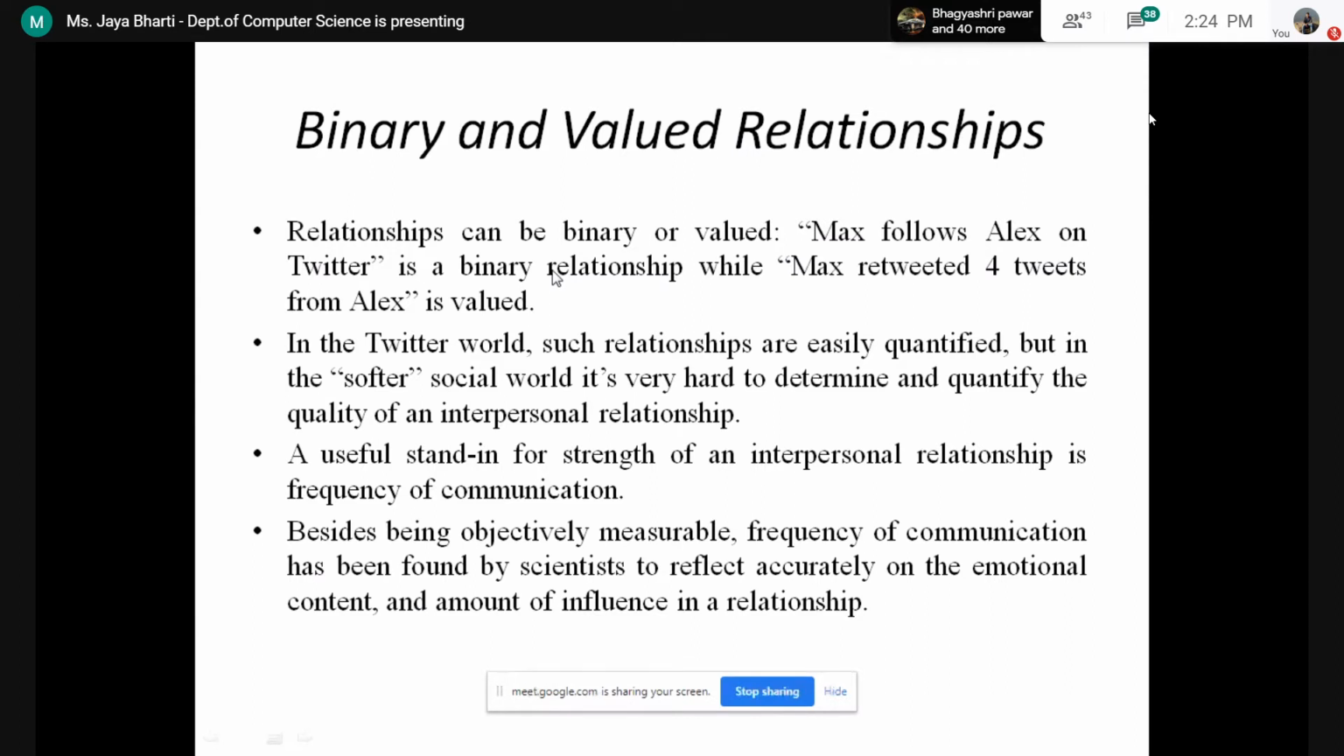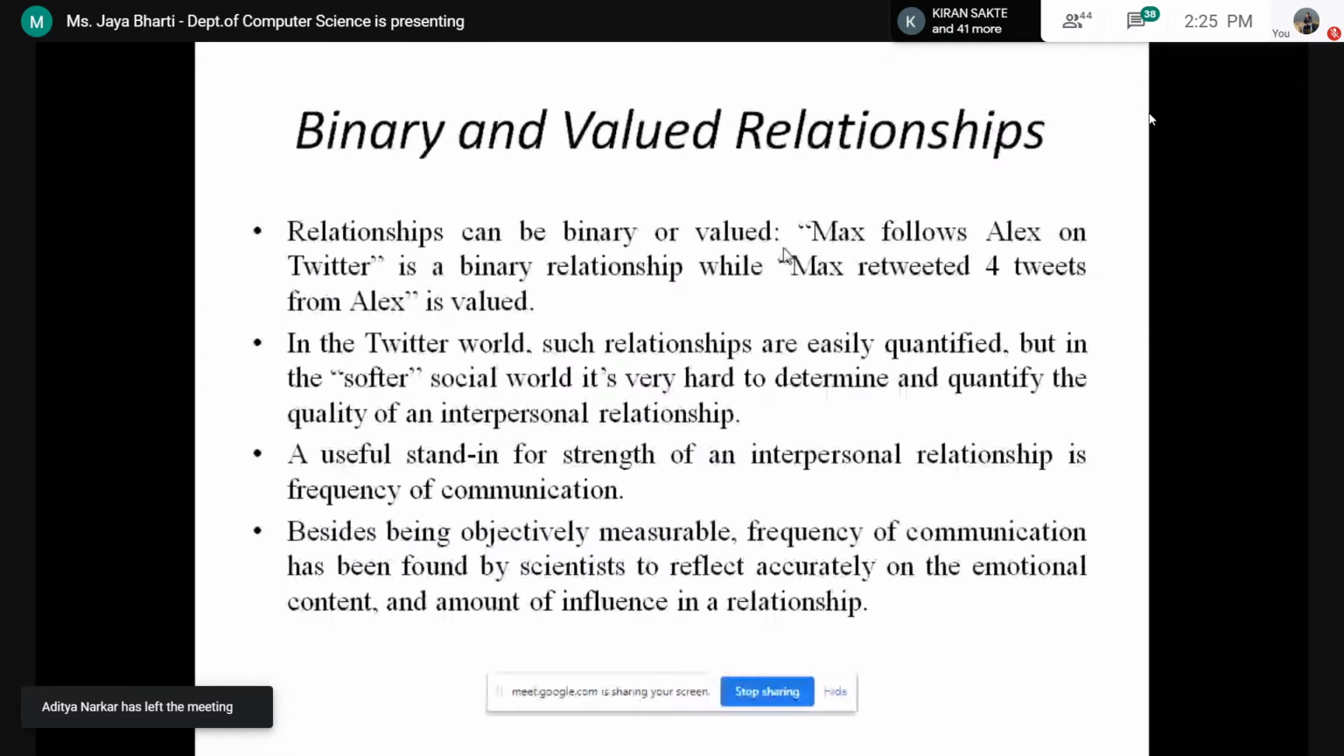So it is saying in the Twitter world, such relationships are easily quantified. Okay, but in the real world, means softer social world, it is very hard to determine and quantify the relationship of interpersonal relationships. So you cannot say कि suppose if any 2 friends are there, then you cannot say anything surely about them because in case of social media, you can say कि हाँ, this person follows this person, or this person is tweeting that many times that day, or this person is reposting, retweeting anything. But when it comes to real relationship, you cannot say that much.